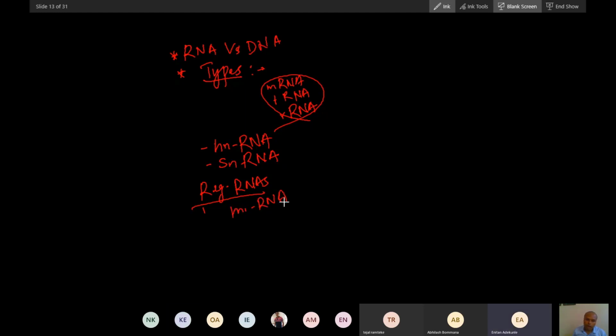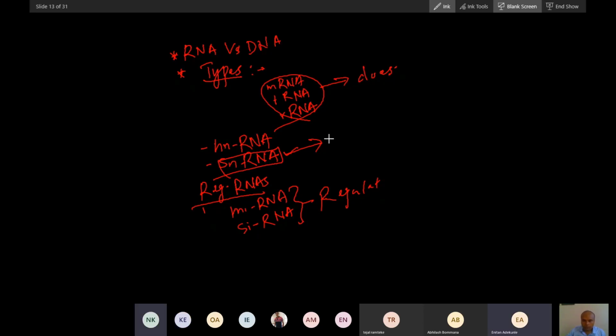siRNA, microRNA and small interfering RNA. And then which RNAs are involved in protein synthesis only? These regulate protein synthesis, and these RNAs do protein synthesis. And what is the function of snRNA? They act as a spliceosome. Yes, spliceosome is splicing. So the function of snRNA is splicing.